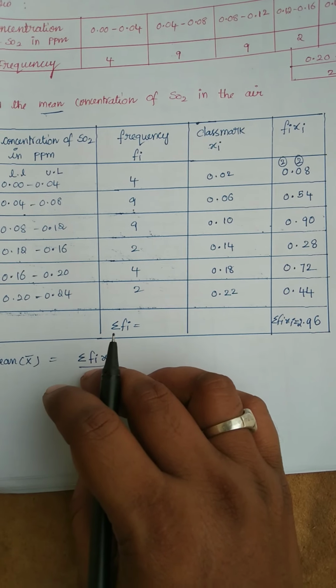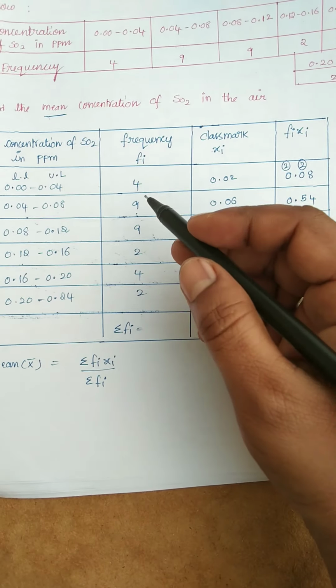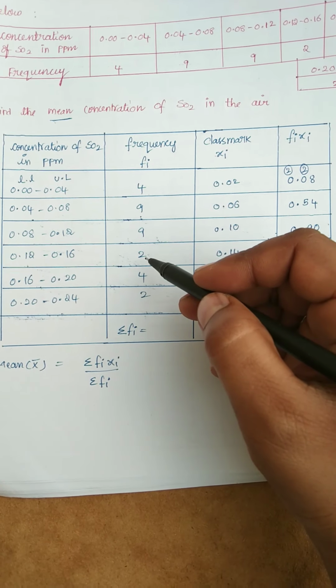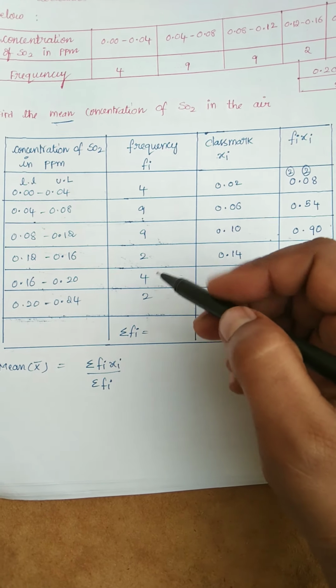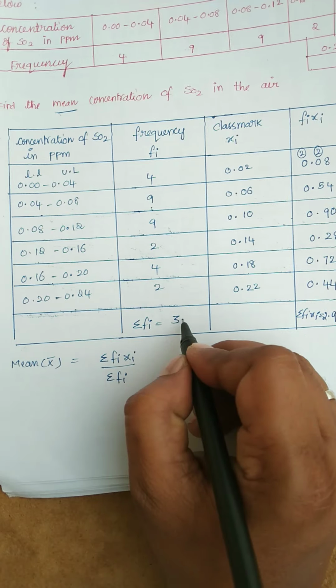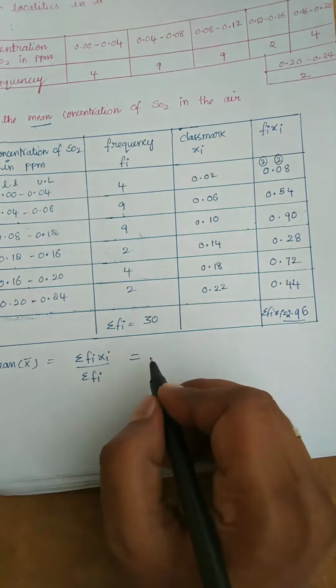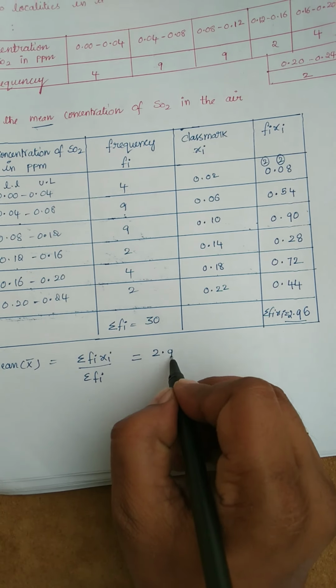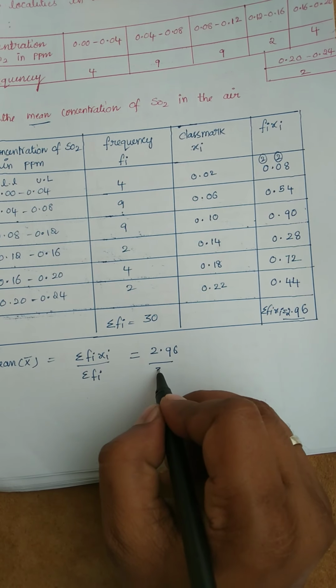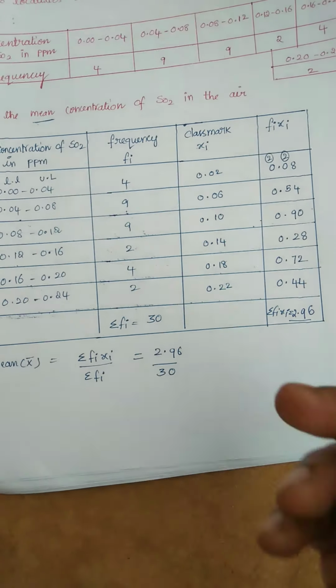And let us find the sigma fi value: 4, 13, 22, 24, 28 and 30. Sigma fi value is 30. So the mean is sigma fi xi by sigma fi, that is 2.96 divided by 30.